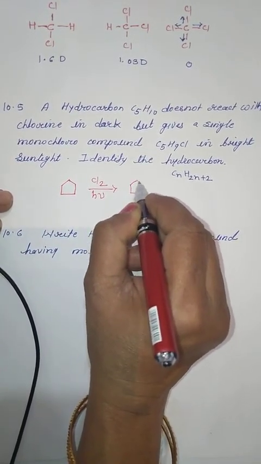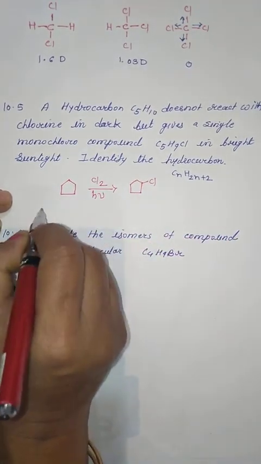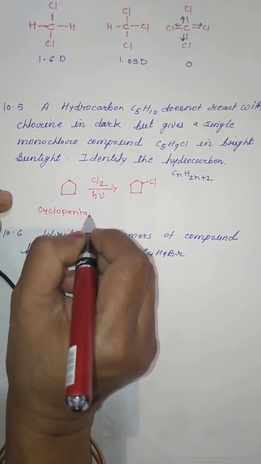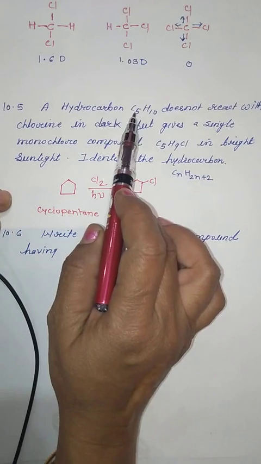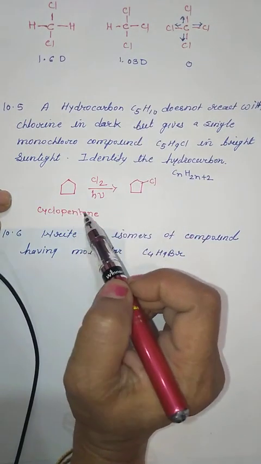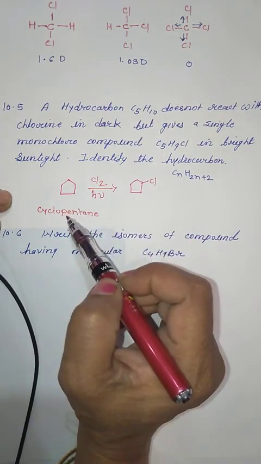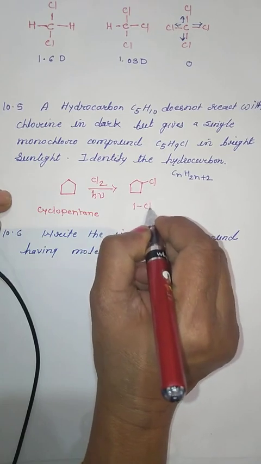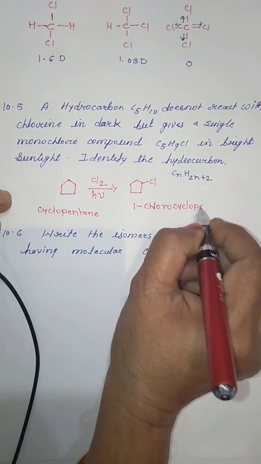So it will give 1-chlorocyclopentane. So from the two clues, one clue is that it gives chlorination, and second is the formula C5H10. From that we come to the conclusion that it is an alkane, but because the formula is C5H10, it is cyclopentane. And the product will be 1-chlorocyclopentane. This will be the product.